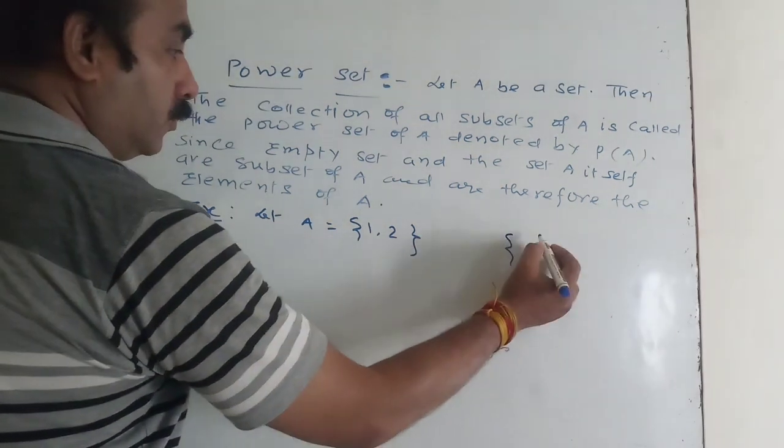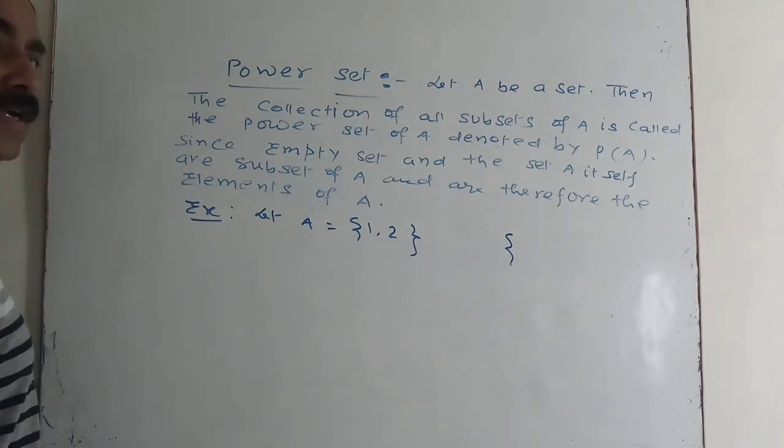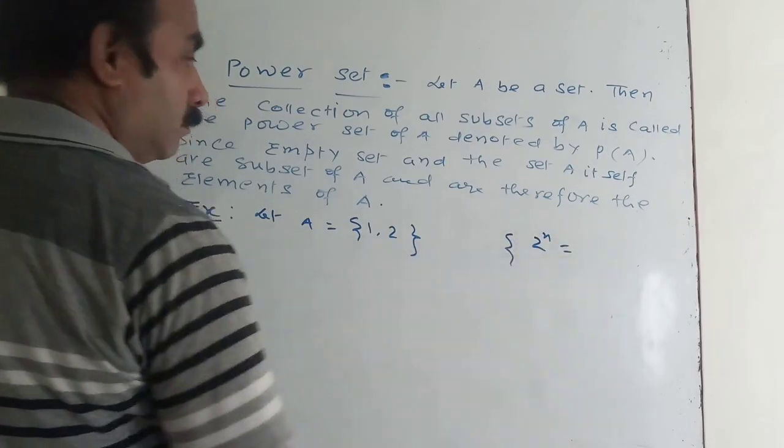As we have already told you, for every finite set having n elements, the total subsets will be 2 to the power n.